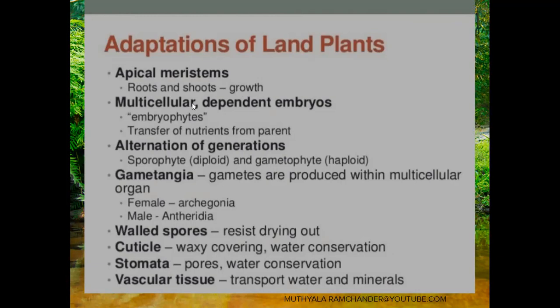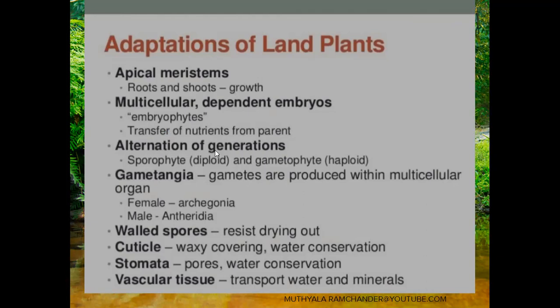And multicellular structures are present in the embryo. Dependent embryos are developed in the land plants, so land plants are also called embryophytes. Embryophytes means embryos are developed. Those embryos need food material, which is collected from the parental plants through the transfer of nutrients by xylem and phloem. The xylem and phloem help in the transportation of minerals and nutrients from parent to embryos.